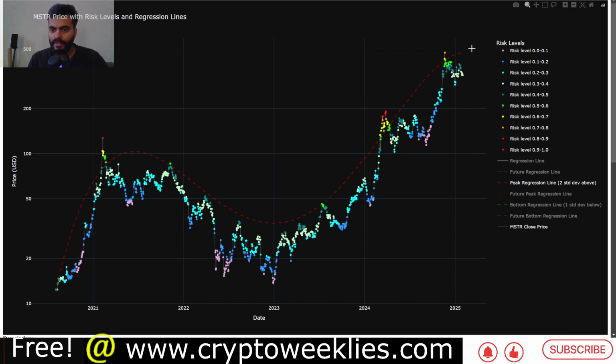So let's say if we are in February or March, this value, the dotted red line, could be extended to about $500 or $550. So that's again one level of confluence.